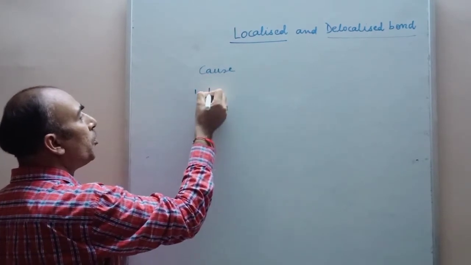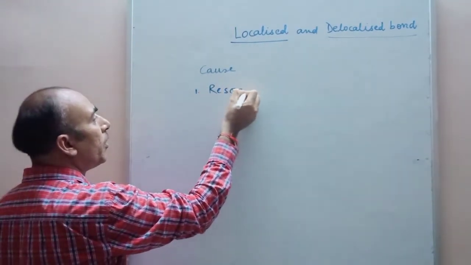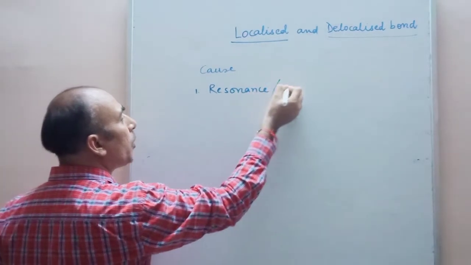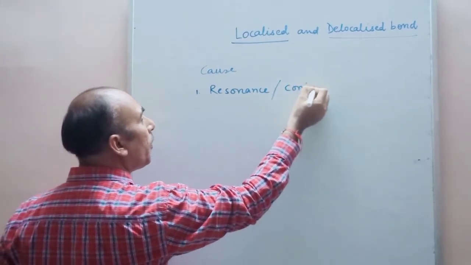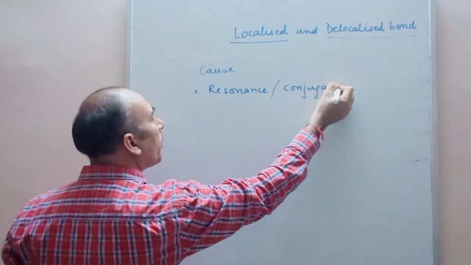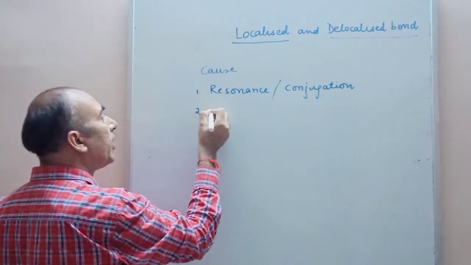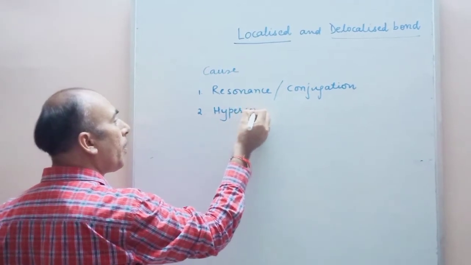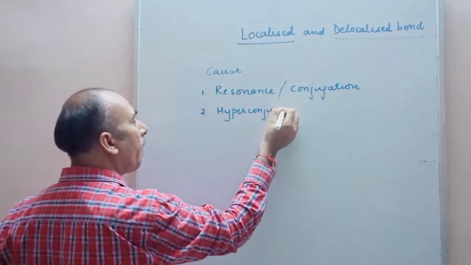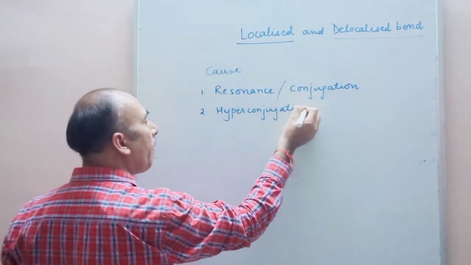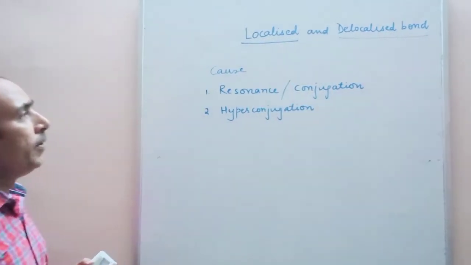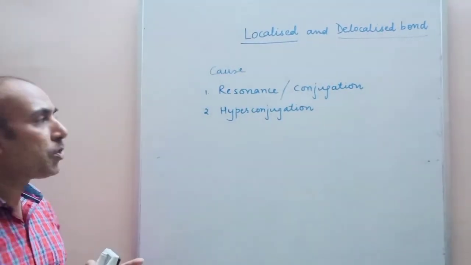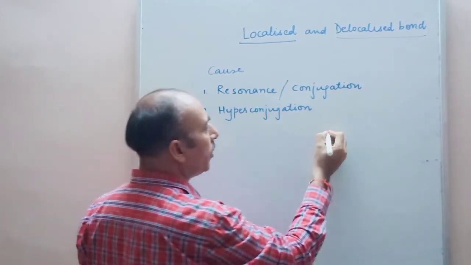Either it can be due to resonance, or you can say conjugation, and secondly by hyperconjugation. Delocalization will take place only in these situations.